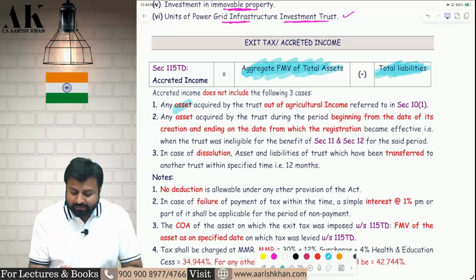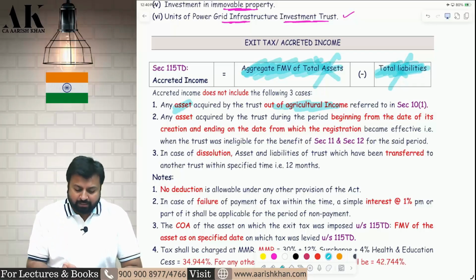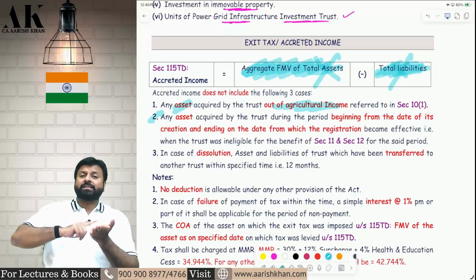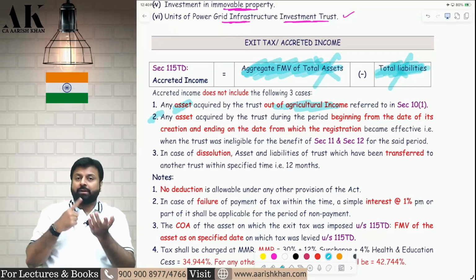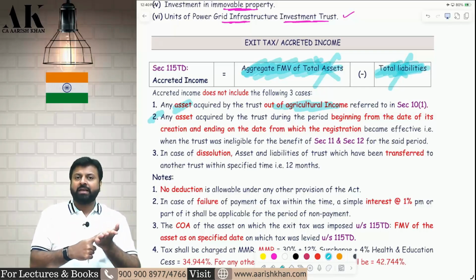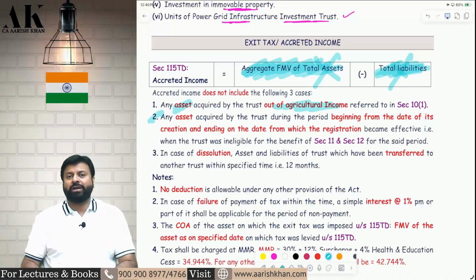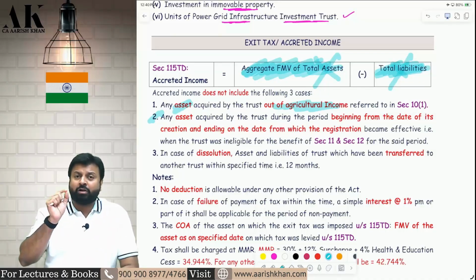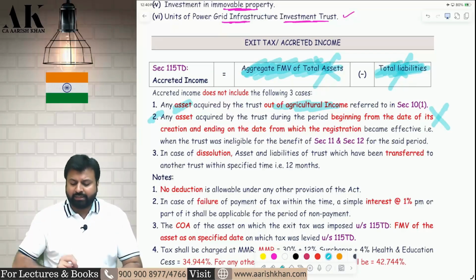If you have acquired any assets from agriculture income, then you will never take them in the assets and liabilities. Any asset acquired from agriculture income will not form part of accredited income. Second, any asset and liability which is purchased or incurred before the date of registration. Suppose the trust was created in 2015 and the registration happened in 2020 and the exit tax is applicable in 2025. So all the assets purchased and all the liabilities incurred from 2015 to 2020 shall not form part of exit tax.